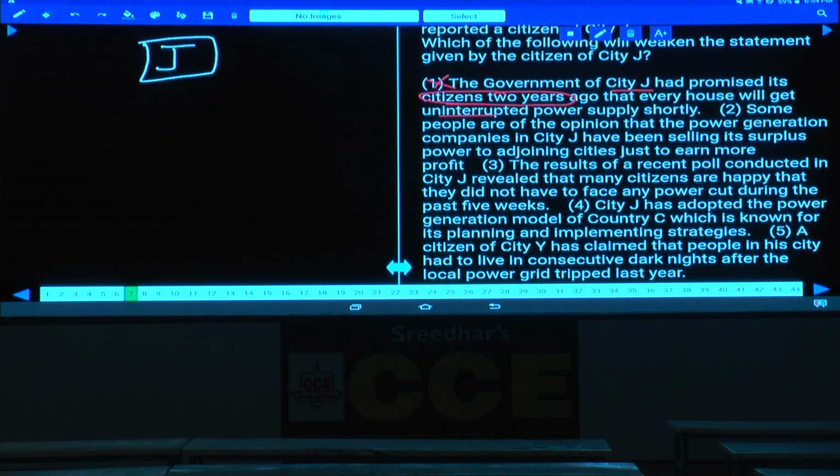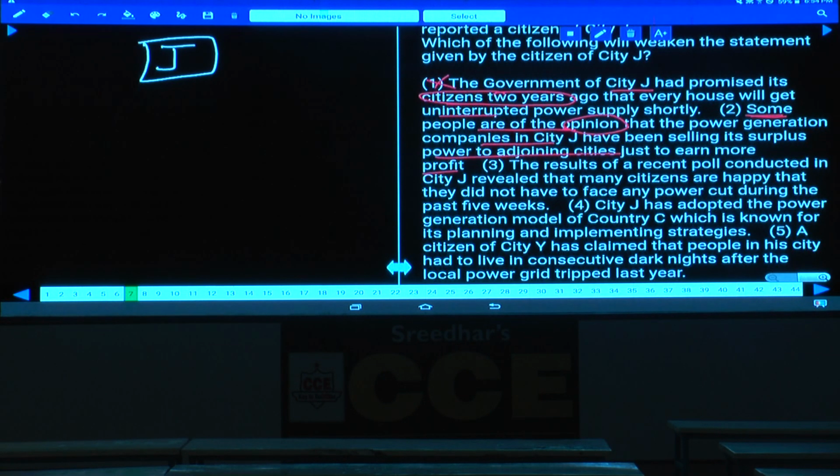The next one: some people are of the opinion. Here he is talking about only some people, and that too it is an opinion. It is not a study or so. Study means it is a proven fact. But here it is an opinion made by some of the citizens that the power generation companies in city J have been selling their surplus power to adjoining cities just to earn profit.